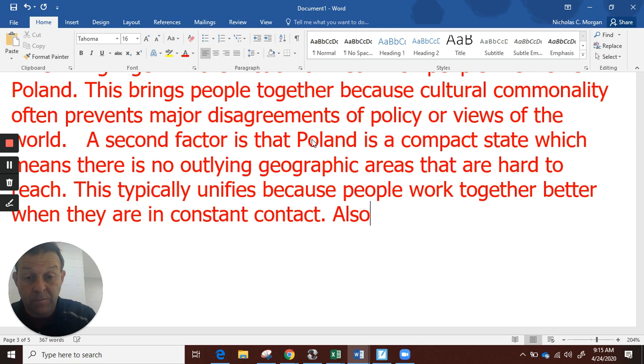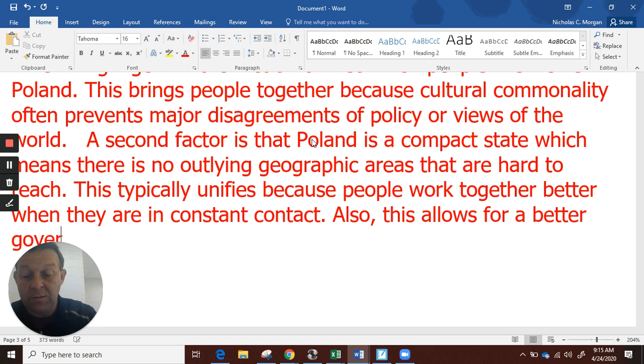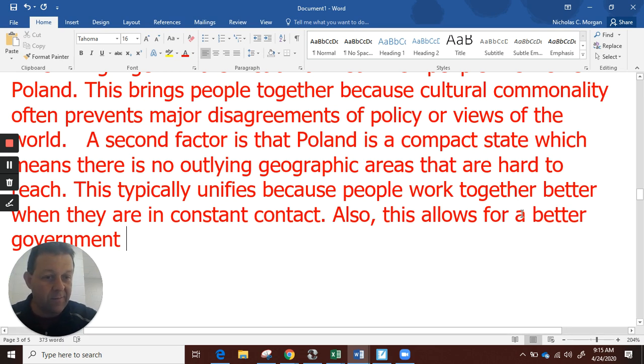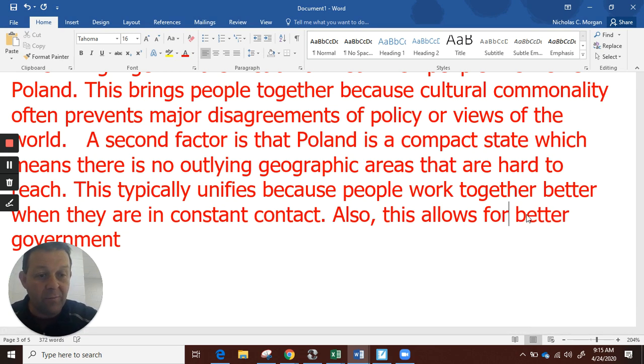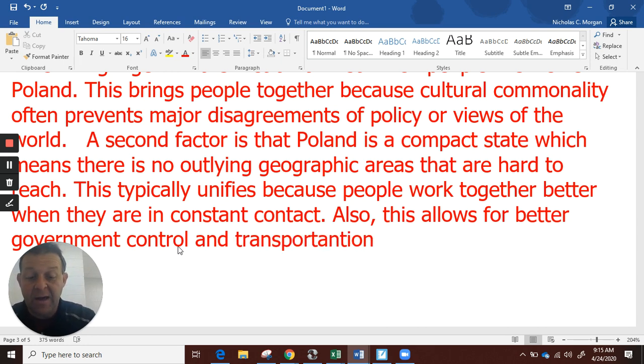Also, this allows for better government control and transportation, and I could add communication, all that type of stuff.